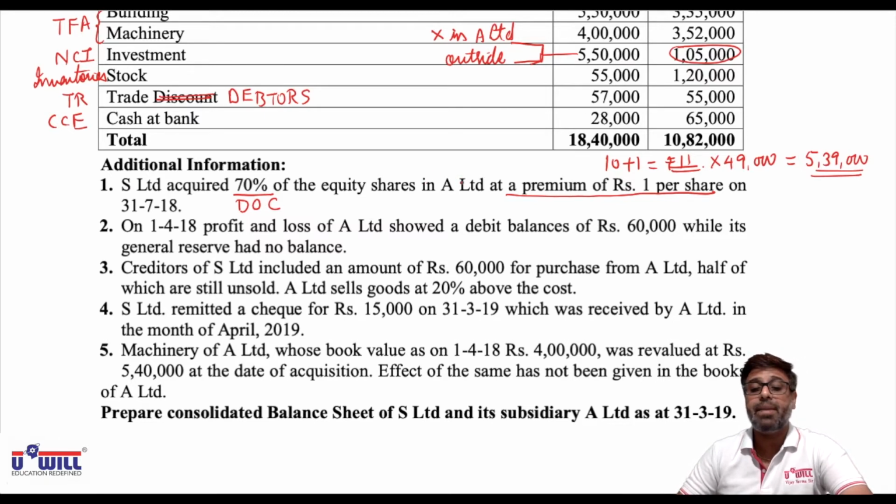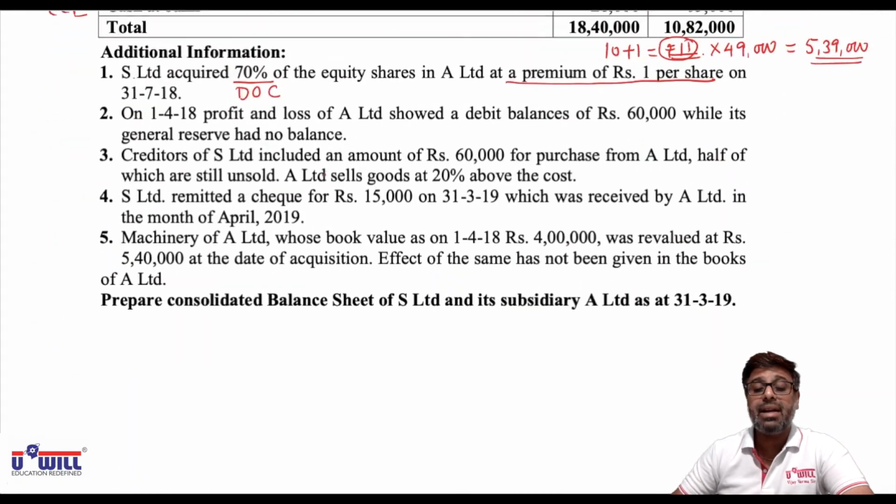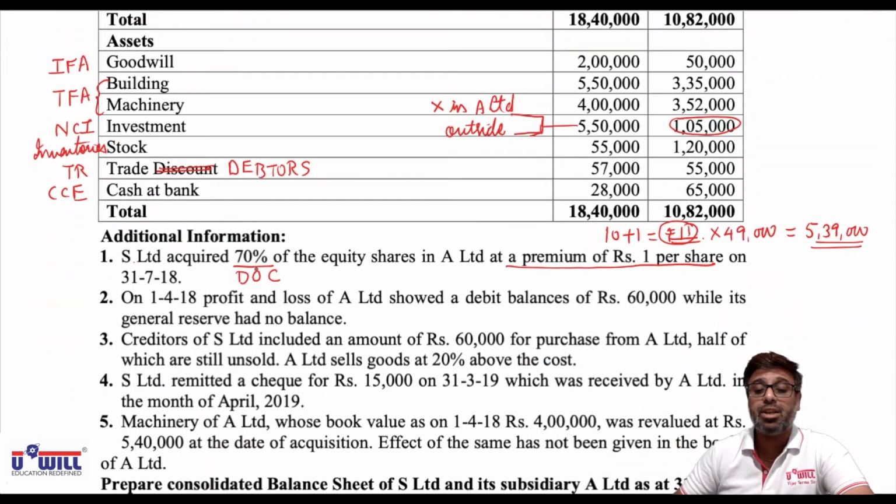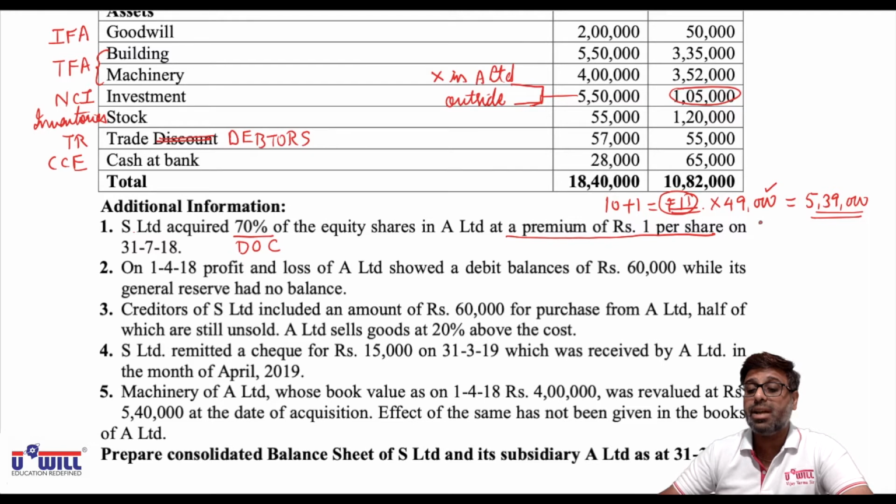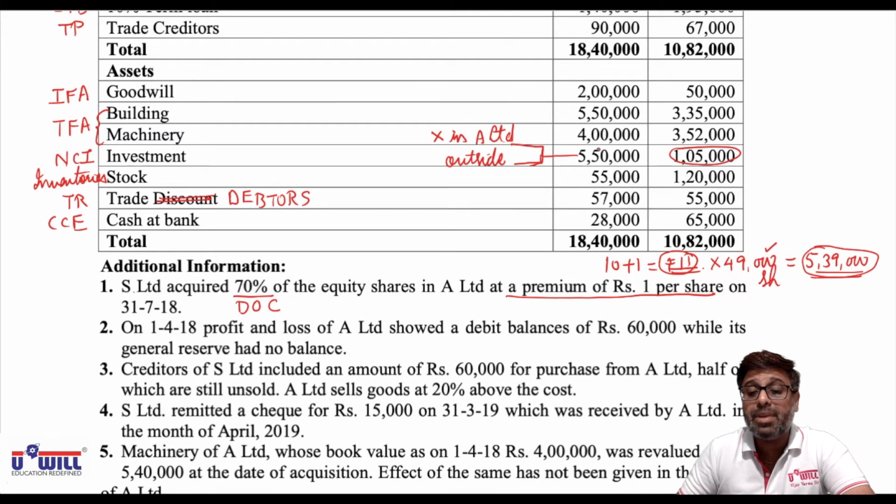I repeat, S Limited acquired 70% of equity shares in A Limited at a premium of rupees 1 per share. Premium of 1 per share means the shares are acquired at 11 rupees. 70,000 are the shares in the subsidiary company. 70% of that, 49,000 shares, are acquired. So 49,000 shares into 11 rupees. How much investment is made by the holding company in the shares of the subsidiary company? 5,39,000. Now see this investment in the balance sheet, 5,50,000; we can divide it in two parts.